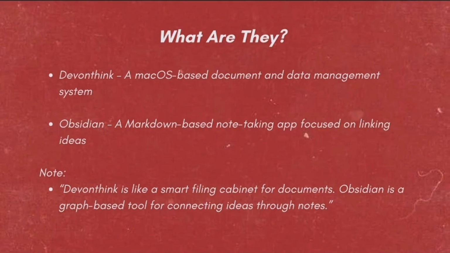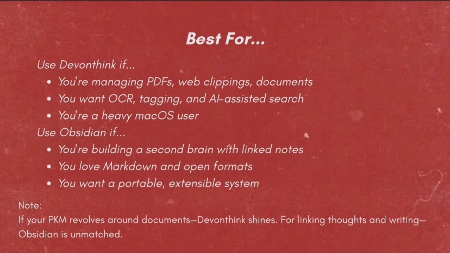Devonthink is a macOS-based document and data management system, while Obsidian is a markdown-based note-taking app focused on linking ideas. So Devonthink is like a smart filing cabinet for documents, while Obsidian is a graph-based tool for connecting ideas through notes. You can use Devonthink if you're managing PDFs, web clippings, or documents.